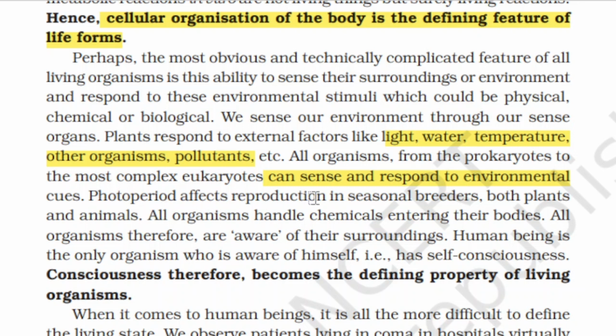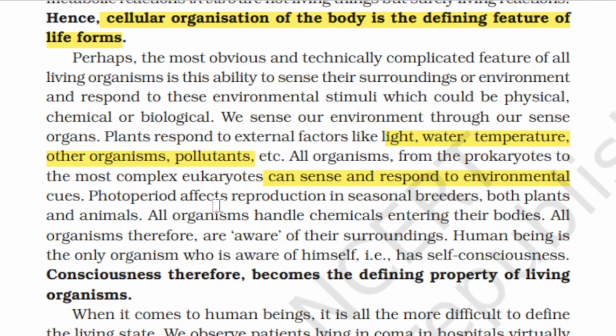Photoperiod affects reproduction in seasonal breeders. Photoperiod is the amount of light received during the day, so it is seasonal. In some seasons the daylight time will be more compared to the night time. So photoperiod affects reproduction in seasonal breeders, both plants and animals. All organisms handle chemicals entering their body, and all organisms are therefore aware of their surroundings.